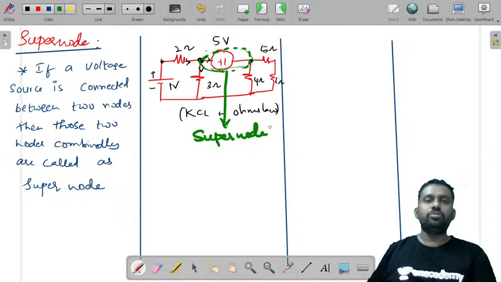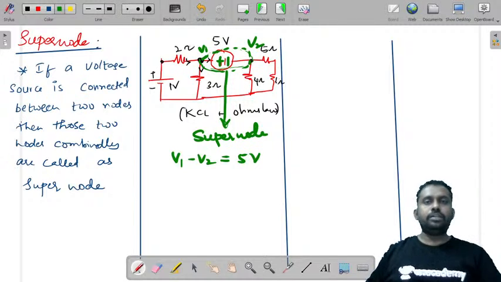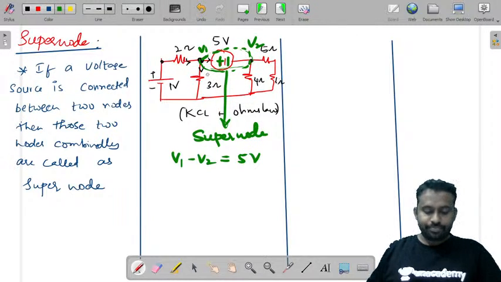And what we will do is, if this is voltage V1 and this is voltage V2, V1 is at higher potential, so we will write V1 minus V2 is equal to that voltage, and combinedly we will assume that there is no voltage source and write one equation for both the nodes combinedly. So that is what we will do in supernode analysis.